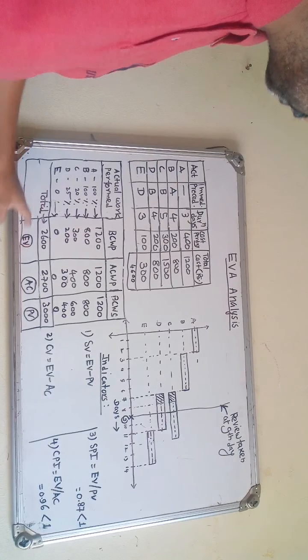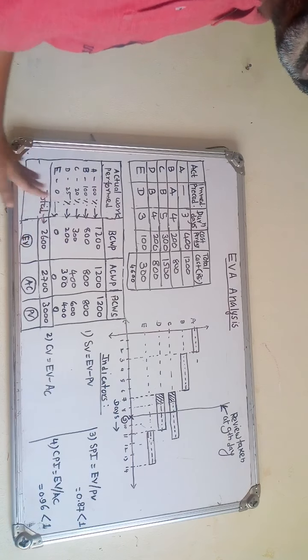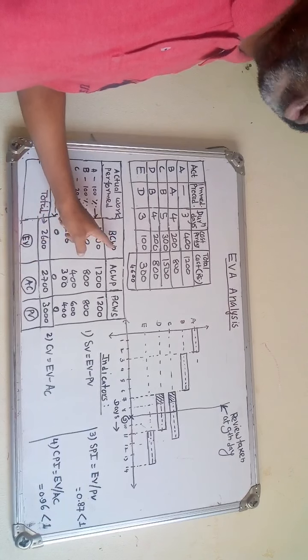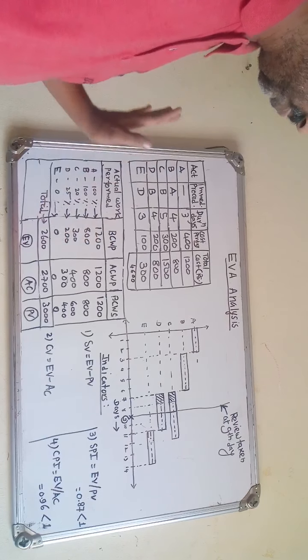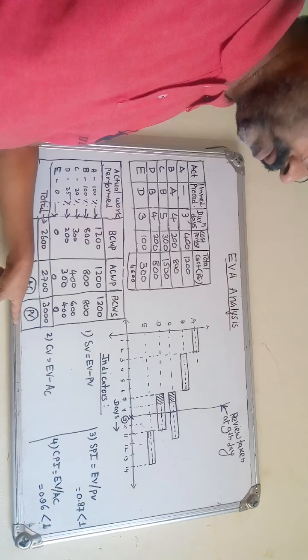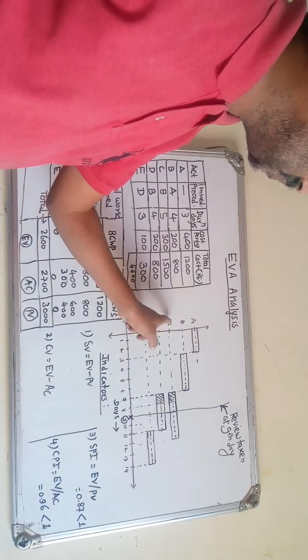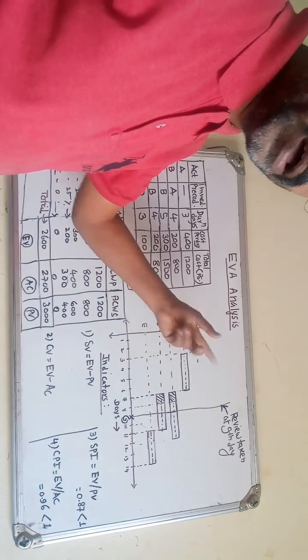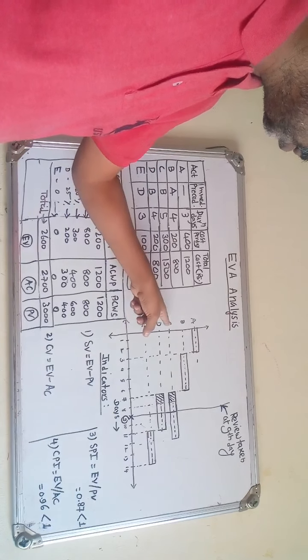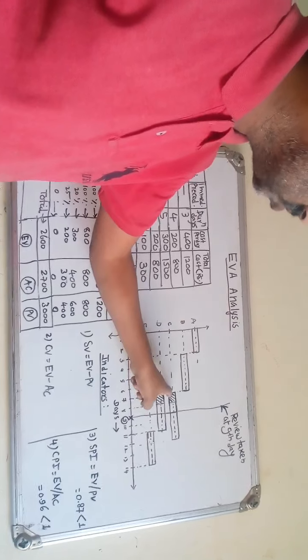Now coming to the planned value. So planned value, as I told, activity A, B already completed at the day of review. If you see the activity C and D, the scheduled work or supposed to complete work is 40% for activity C, and for the activity D, scheduled work is 50%, right?